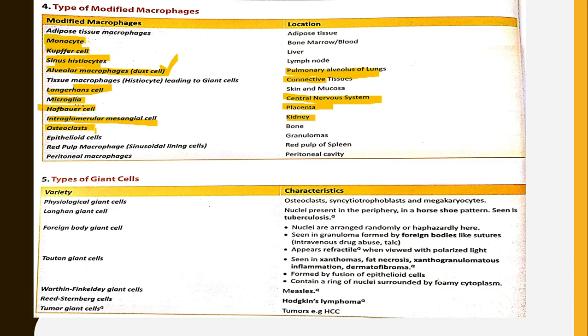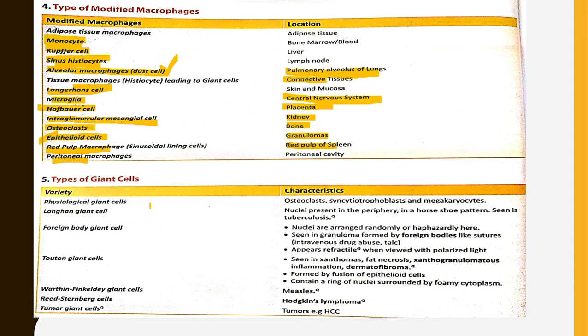Osteoclasts are modified macrophages of bone. Epithelioid cells are modified macrophages of granulomas. This is a very important MCQ: red pulp macrophages are of the red pulp of spleen. Peritoneal macrophages are seen in the peritoneal cavity.